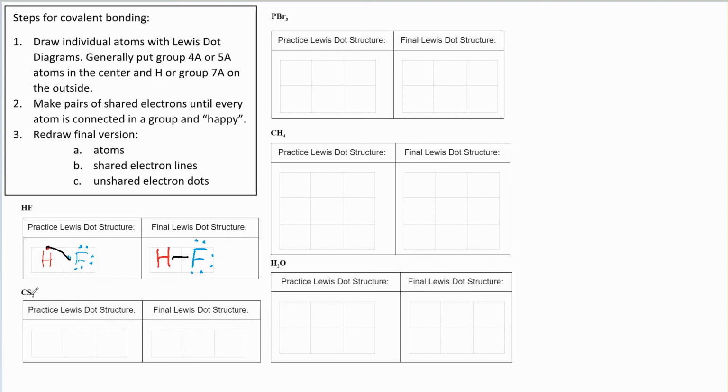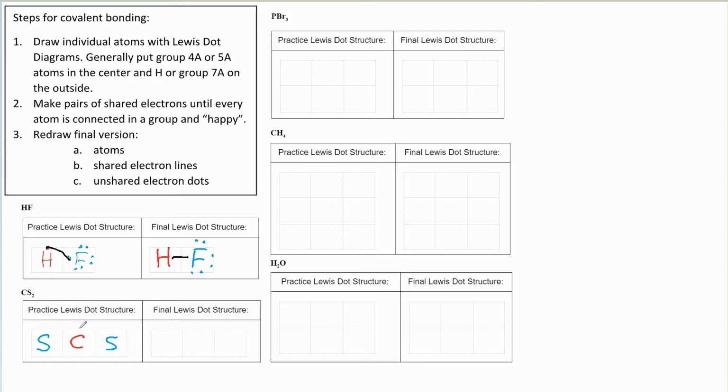We've got carbon and sulfur, both nonmetals. So let's follow our directions. We're going to start with the individual atoms in their Lewis dot diagrams, putting the group 4 or 5 atom in the center. And I do, in fact, have a group 4 atom this time, and we're going to put it in the center. So we will start with carbon, and we're going to put carbon in the center. Sorry, it's hard to juggle all the colors. And then we're going to do the sulfurs on the outside, like that.